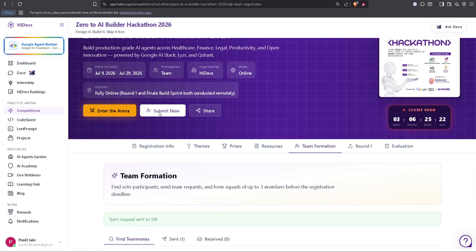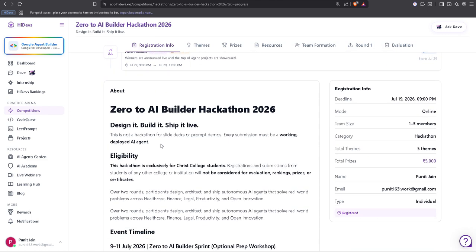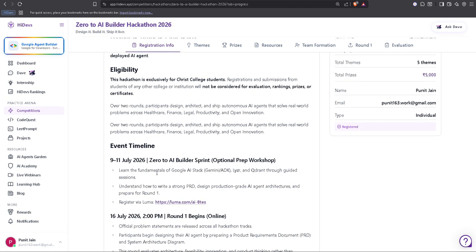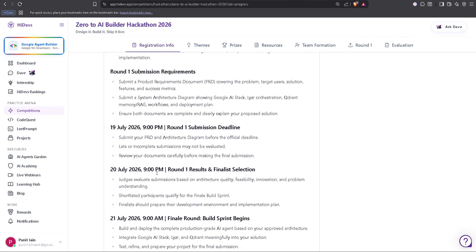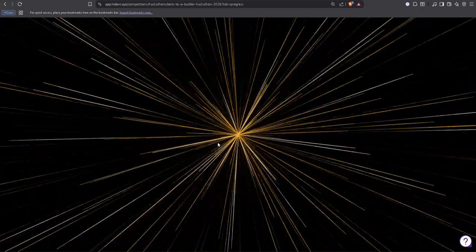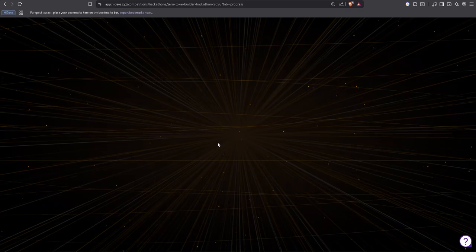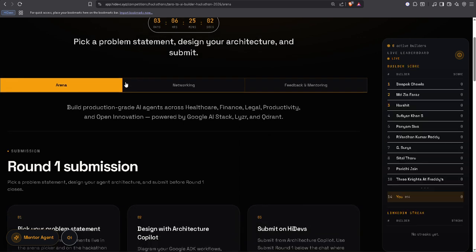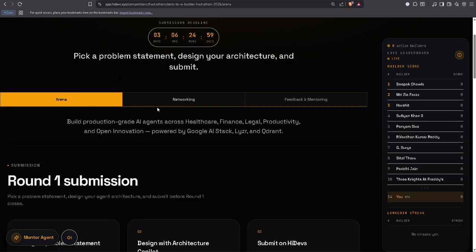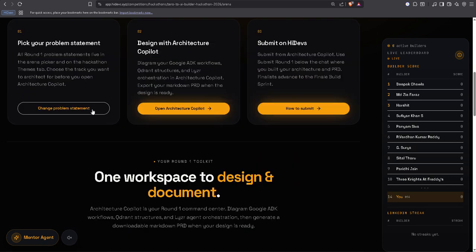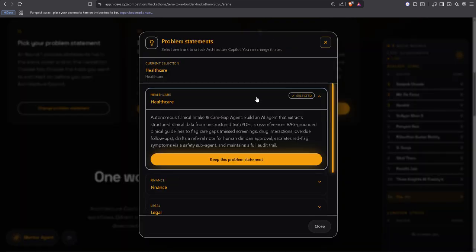Now how to start? Okay, so here you can see all the details regarding what you have to do and what the needed things in this are. And let's start with the enter the arena button. So once you enter the arena page, here you can see the arena tab, the networking tab, and the feedback and mentoring tab.